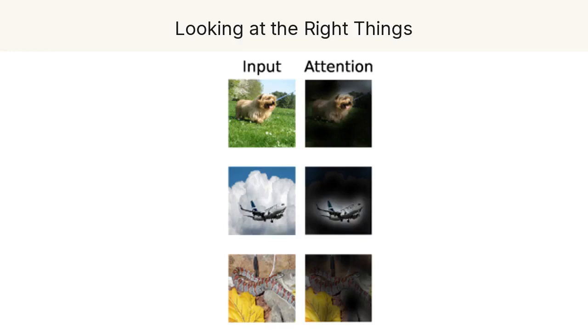And when you trace what the model actually attends to, from its output back to the input pixels, you get this. It consistently focuses on the parts of the image that matter for the label. The dog, not the grass. The airplane, not the sky. The snake, not the leaves. Despite having no built-in notion of objects, the Vision Transformer learns to attend to semantically meaningful regions, much like we would point to the thing in the picture.